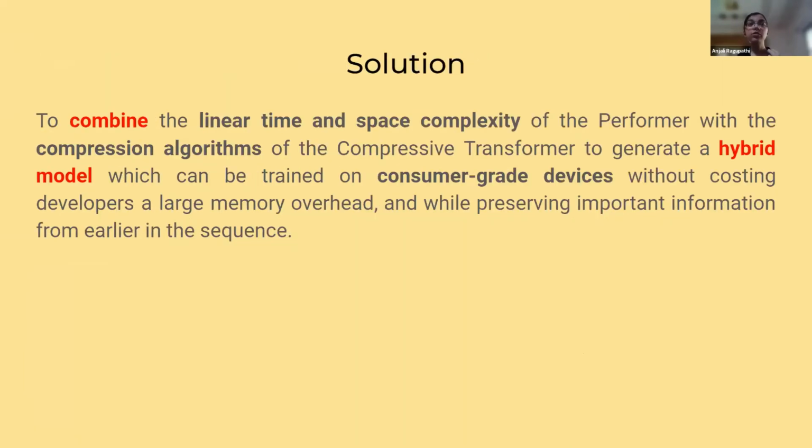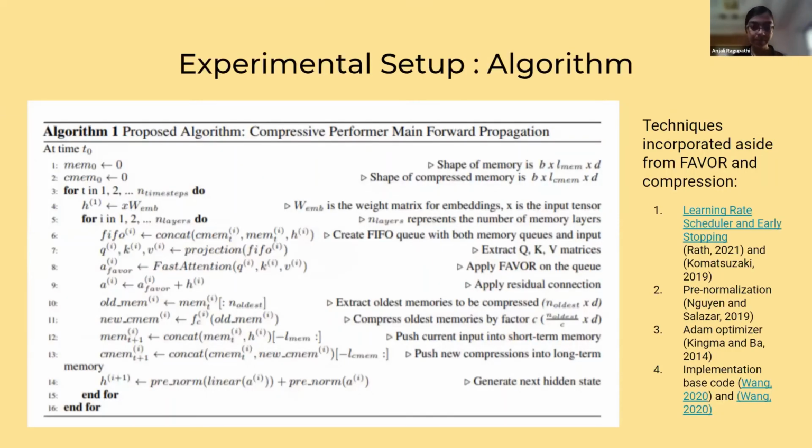So our solution was to combine the linear time and space complexity of the Performers with the compression algorithms of the compressive transformer to generate a new hybrid model, which can actually be trained on consumer-grade devices without causing the large memory overhead that normal transformers would otherwise create. And it would also preserve important information from earlier in the sequence. So this was the algorithm that we came up with.